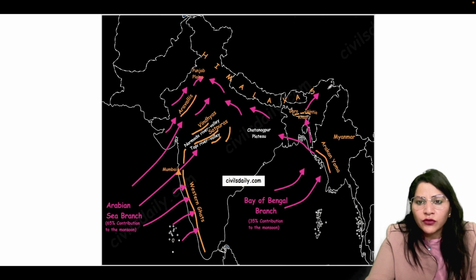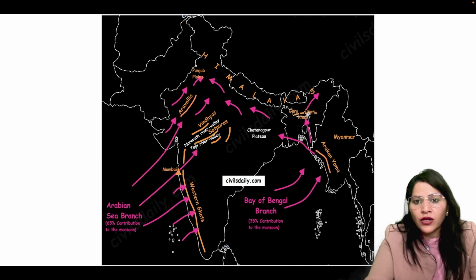One branch moves up to the Brahmaputra plains, and the second branch moves over the Chota Nagpur plateau. So the Garo Khasi Jayantia Hills trapped the moisture, and that is why this portion has the heaviest rainfall in India. The moisture got trapped over here, and maximum rainfall takes place in this region.